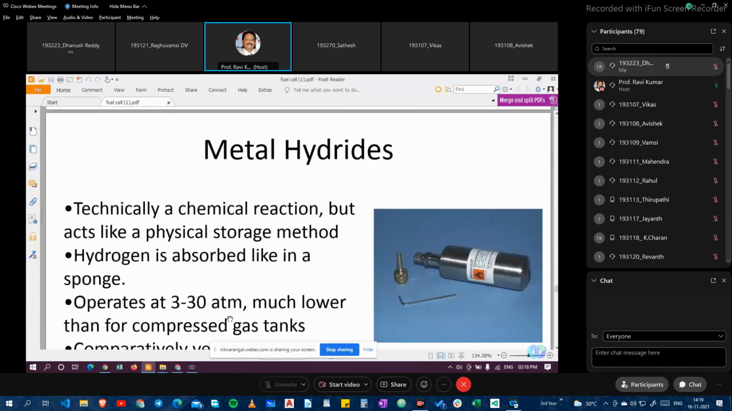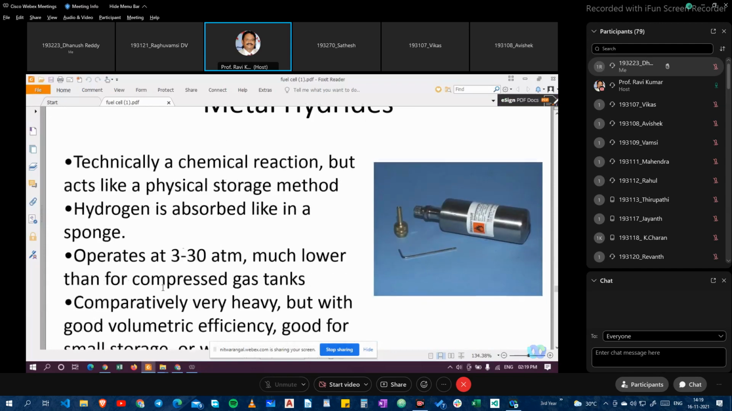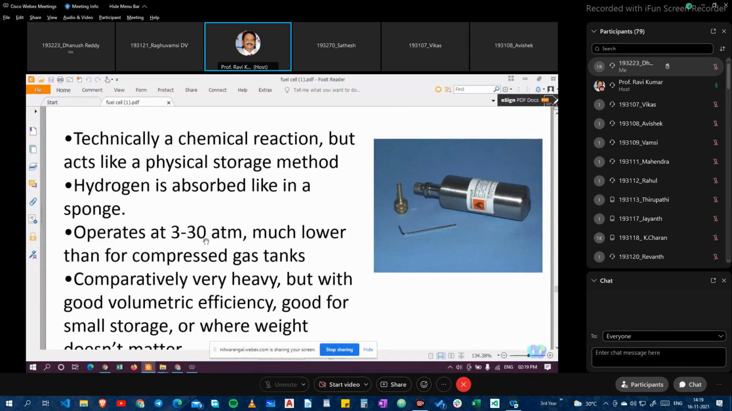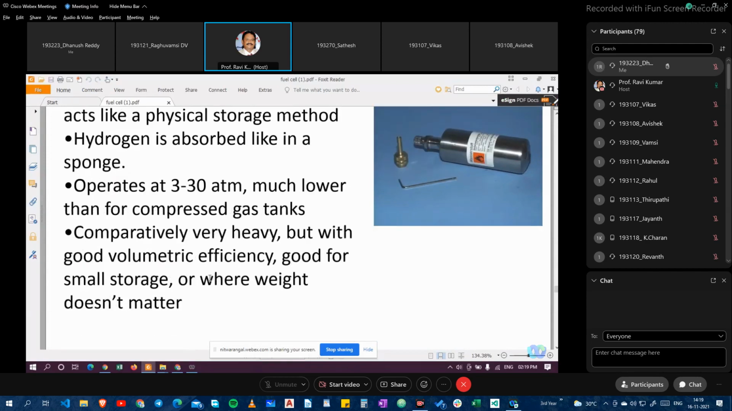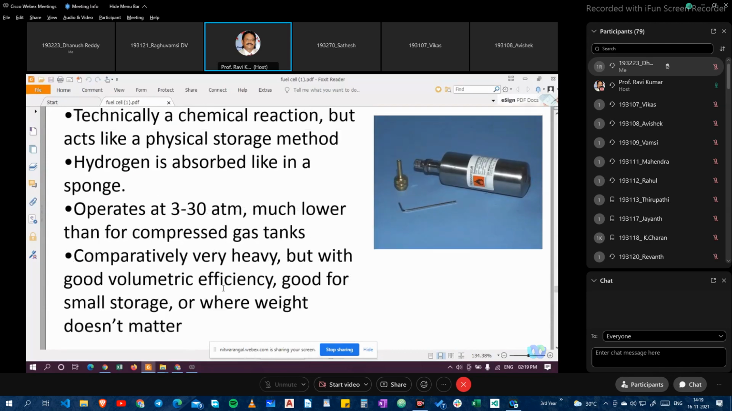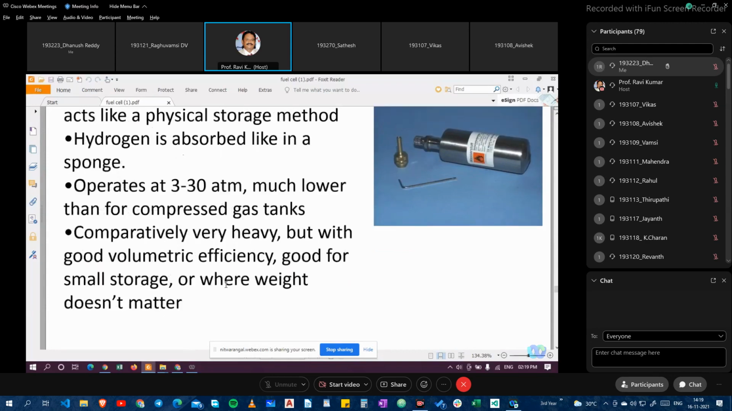Another method we have is called metal hydrides, technically a chemical reaction but acting like a physical storage system. Hydrogen is absorbed like a sponge, and it operates at 3 to 30 atmospheric pressure, much lower than compressed gas tanks. It is comparatively very heavy, but with good volumetric efficiency, good for small storage where weight does not matter. Where you have a storage system needing high accuracy in a very limited place, for limited operation purposes, you can use it.